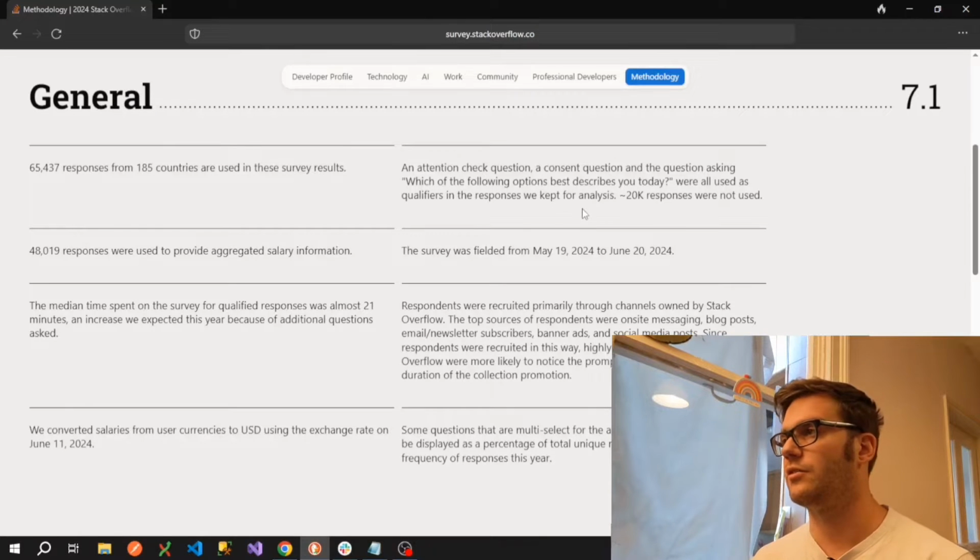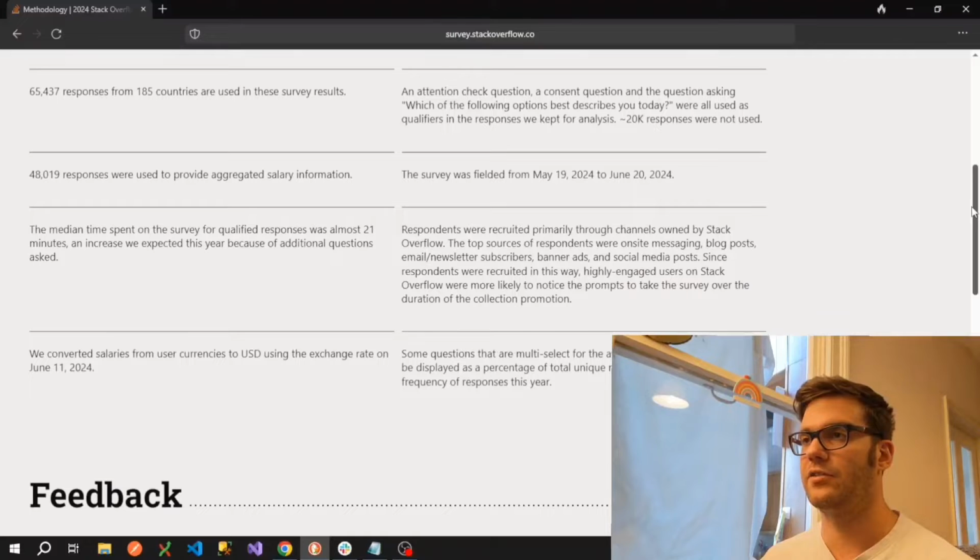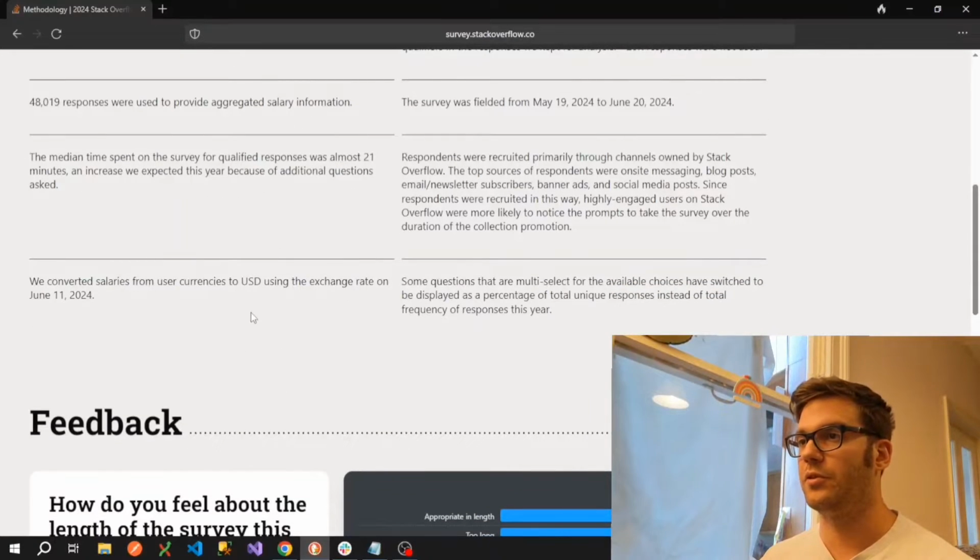I'm not sure what the potential answers were for that, but either way that filtered out around 20,000 of the responses. So it does seem like they've curated this data in quite a nice way, and we've still got quite a large data set to work from here. 48,000 of the responses were used to provide aggregated salary information, so we'll get onto the salary information a bit later, and it took people around 21 minutes to complete this survey. The salary information we'll see will all be in US dollars, but of course that's just been converted based on the exchange rate on June the 11th, 2024.